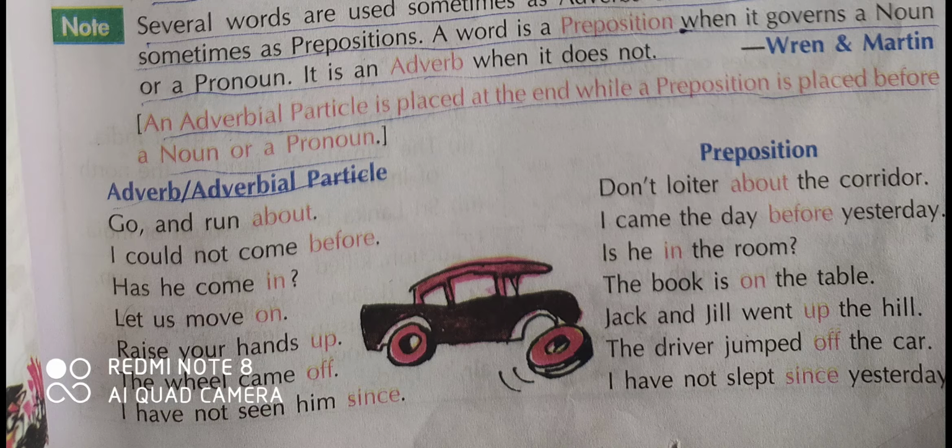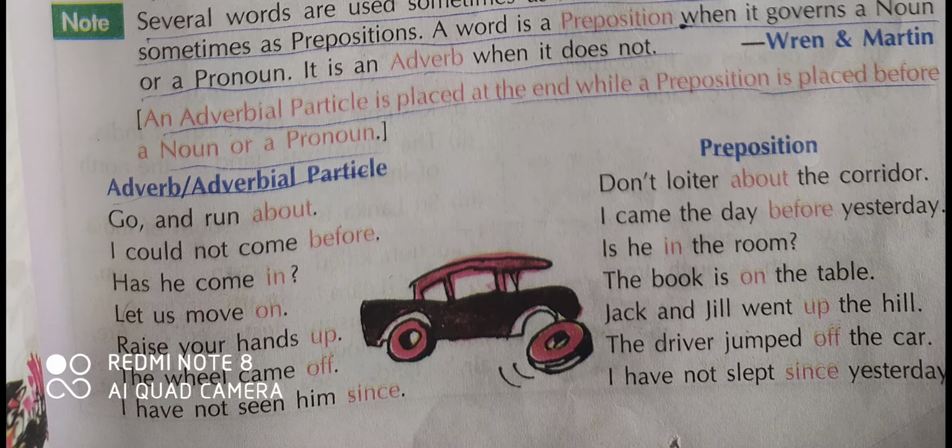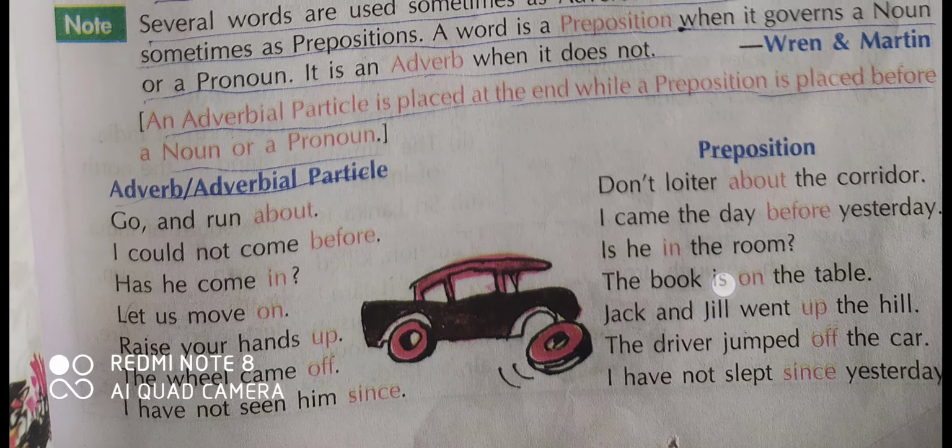Has he come in? Here, in refers to an adverb or adverbial participle. Is he in the room? In here refers to a preposition. I think that now you will see these examples. It is very easy.